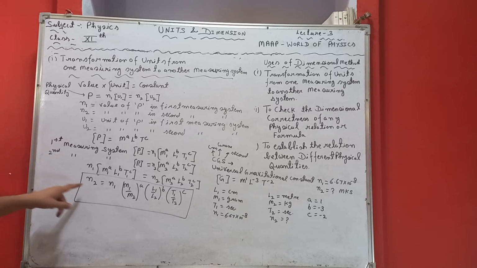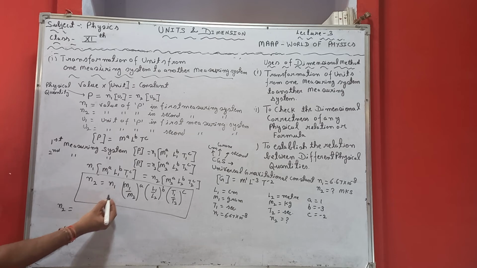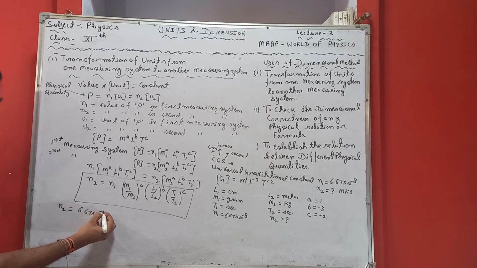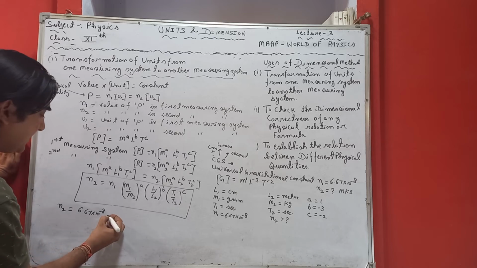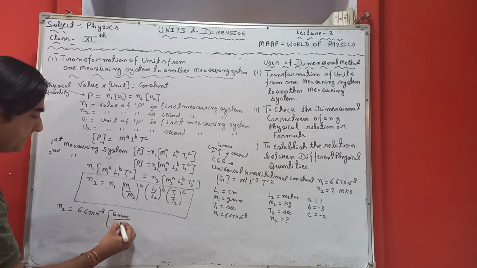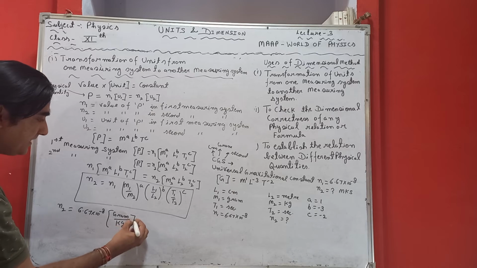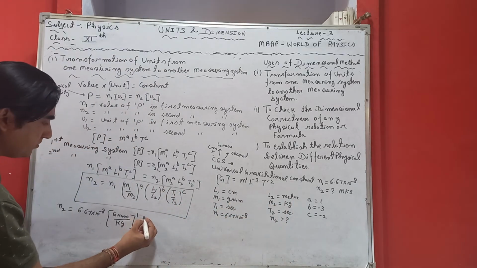So what is the value of N2? By substituting the values, N2 is equal to N1. At the place of N1, we can substitute 6.67 into 10 raised to power minus 8, and after that M1 can be written in gram, and M2 can be written in kilogram, raised to power A, which is 1.